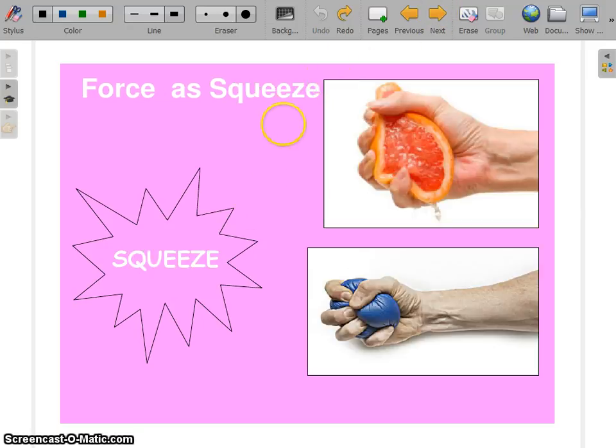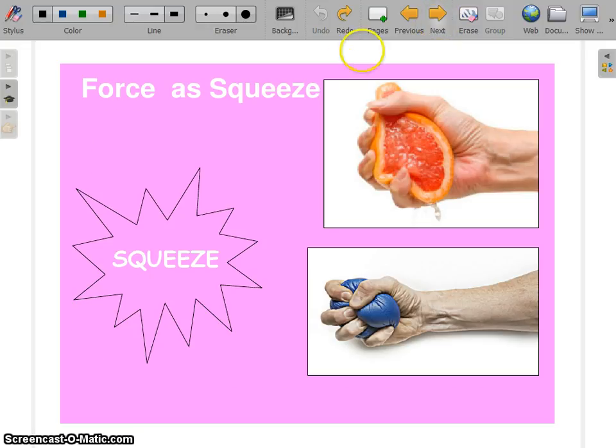Another word that we use for force is squeeze. We squeeze an orange, we squeeze a rubber ball, and it can change its shape. So in this way we use squeeze as force.